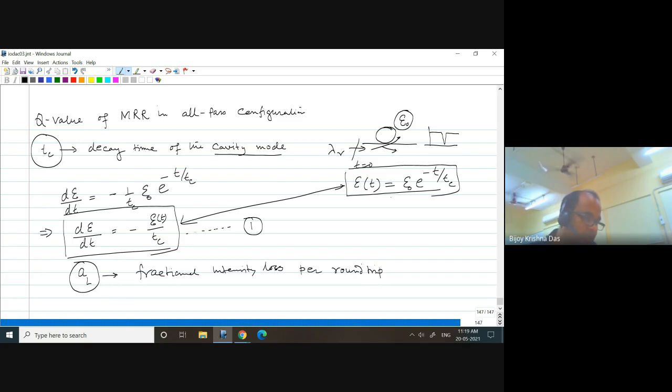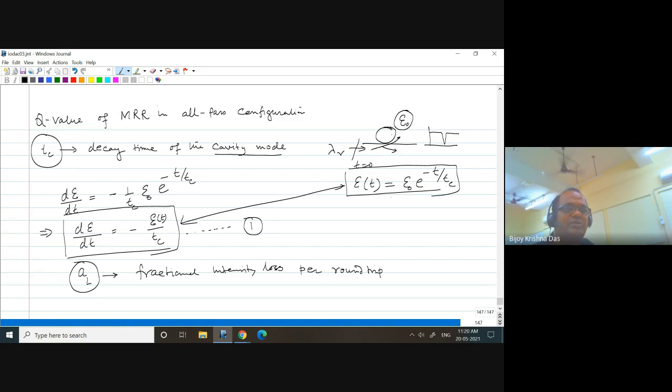That means if I have a steady state condition in the ring resonator, you consider the travel time of one round trip. If any electromagnetic wave, considering a group velocity, for example, for one pass of that wave, maybe if it is a pulse also, you can consider how much energy is lost in one round trip.